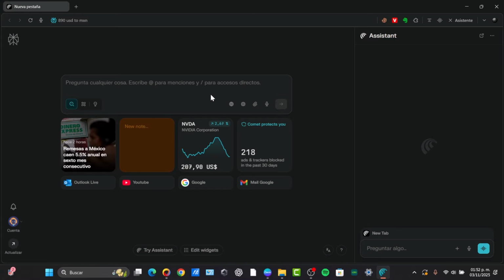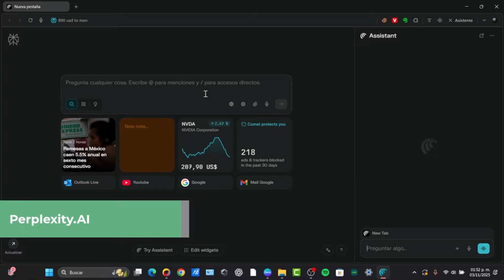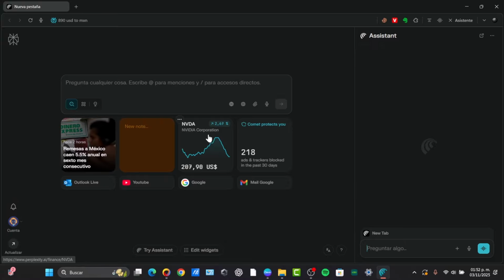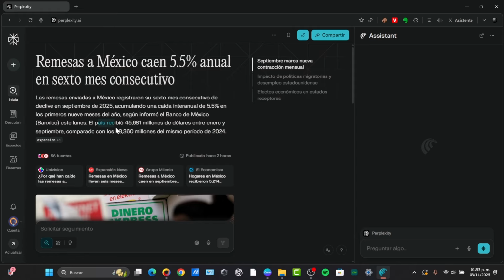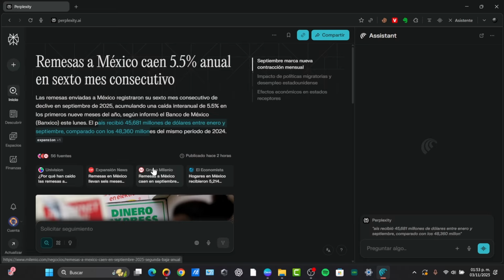In this case, we are in Perplexity AI. This is one of the ultimate research tools that can help you type a complex research query and get summarized, cited answers. Tool number one can help you with a really great search, of course. Unlike Google, Perplexity can synthesize information from multiple sources, giving you a concise, easy to read answer. Show hovering over the citation. The best part, it cites its sources.